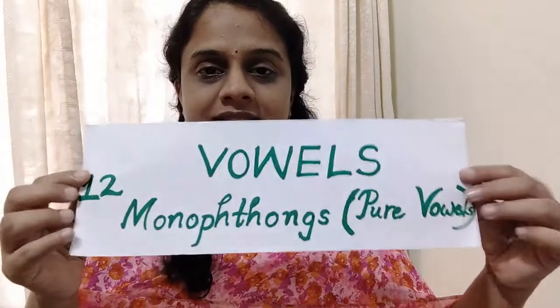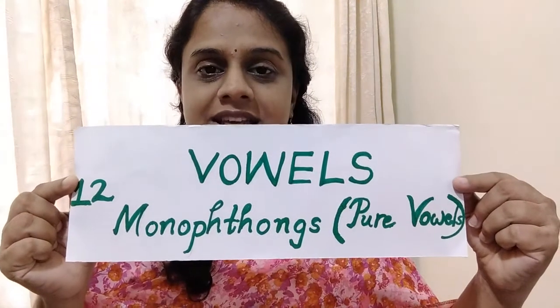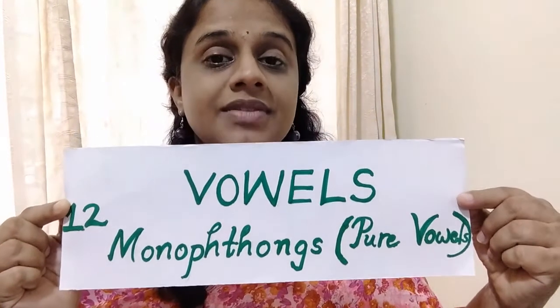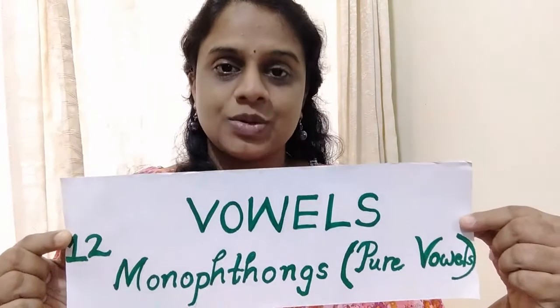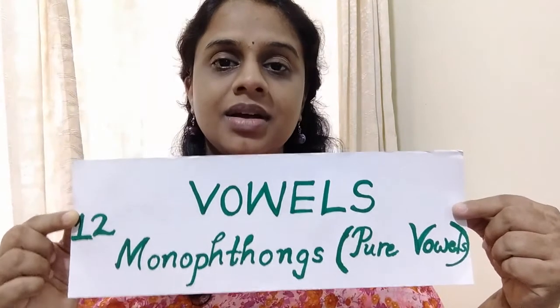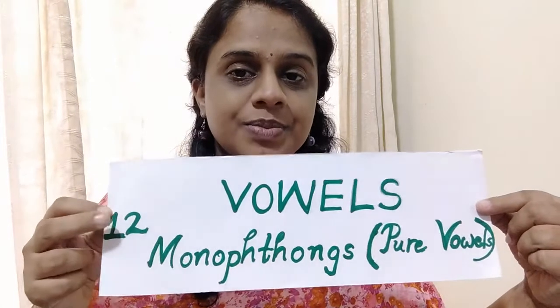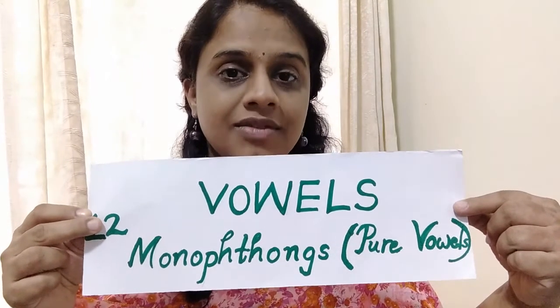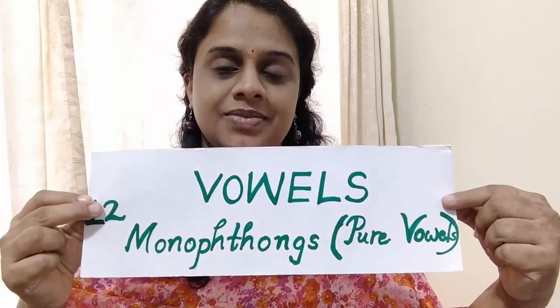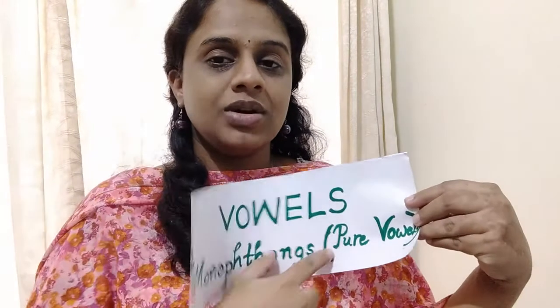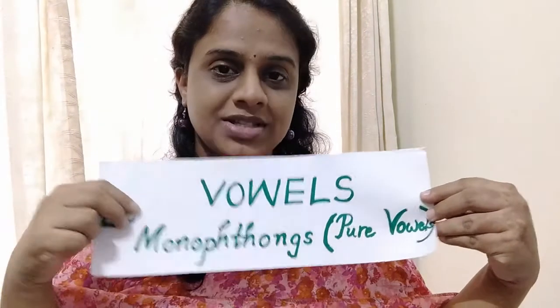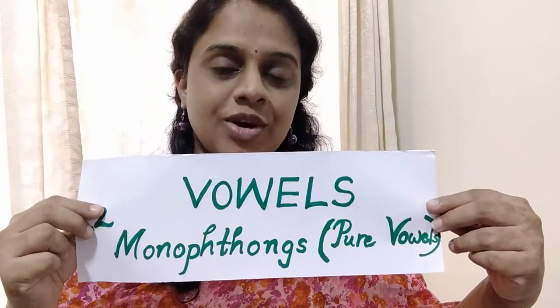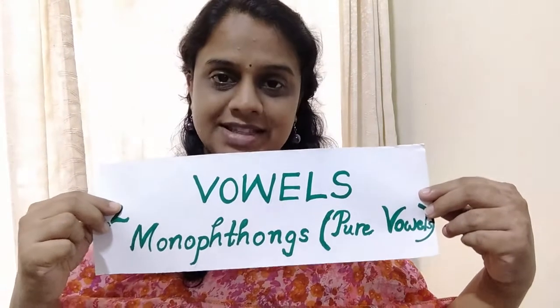So just have a look at this. We are dealing with vowels. In English there are altogether how many vowel sounds? 20 vowel sounds are there, and among them 12 are monophthongs. We are going to learn the 12 monophthongs today. As you can see, there is an alternative name for monophthongs. Monophthongs are also called pure vowels.